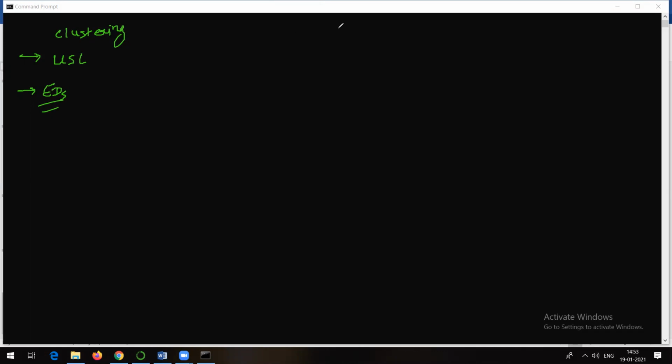Let me take a very simple example here. Before showing you the actual implementation of the clustering algorithm, let's take a simple example with numbers and then try to make the steps of the K-means algorithm. As we are talking about clustering algorithms, as per your syllabus, I will start with the K-means algorithm.